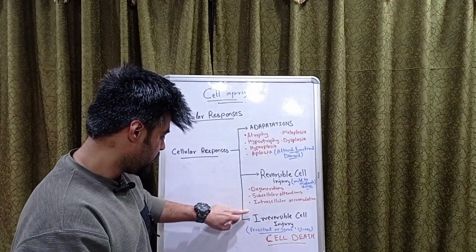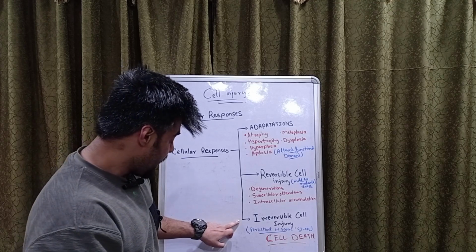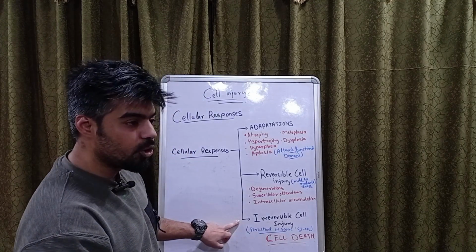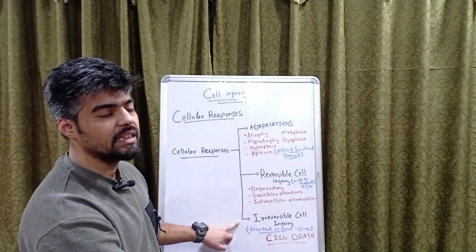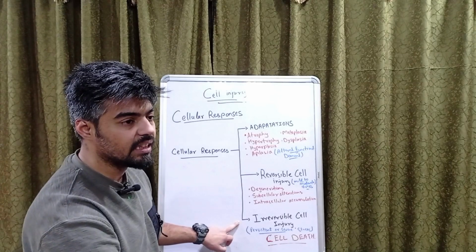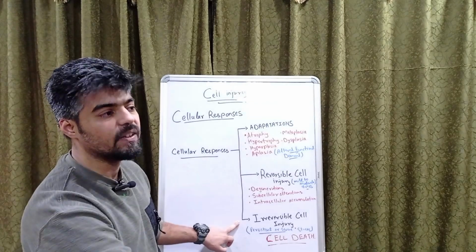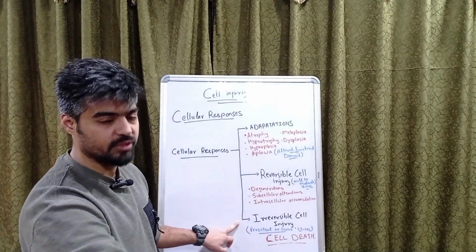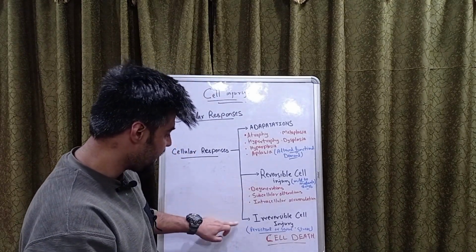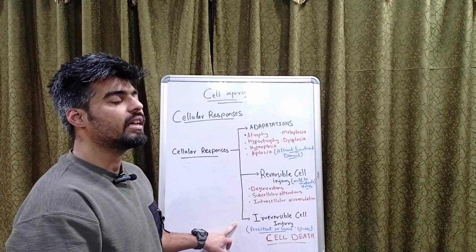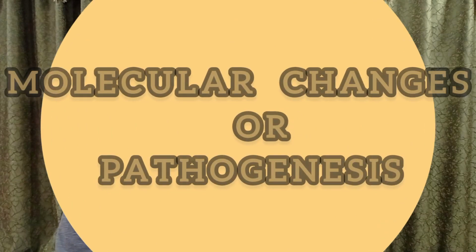Now, the third and last one, that is irreversible cell injury. What will happen in irreversible cell injury? It occurs due to persistent or severe stress, and from the word itself, irreversible, the injury to the cell cannot be reversed, and it will lead to cell death. Now let's dig deeper into reversible and irreversible cell injury. Let us see what occurs at the cellular level. All right, so let's go on.